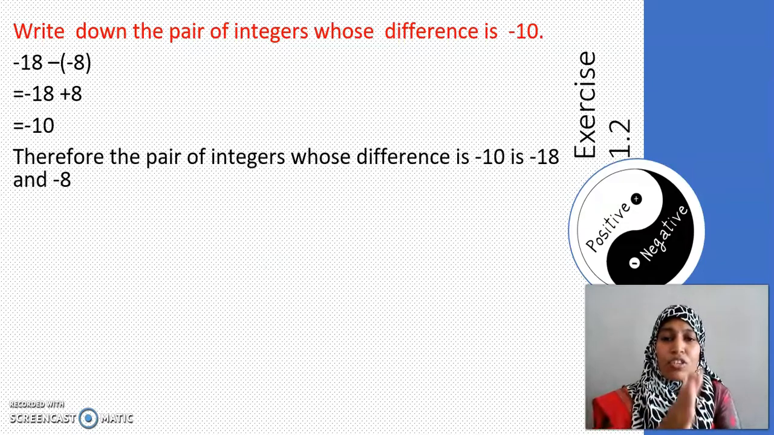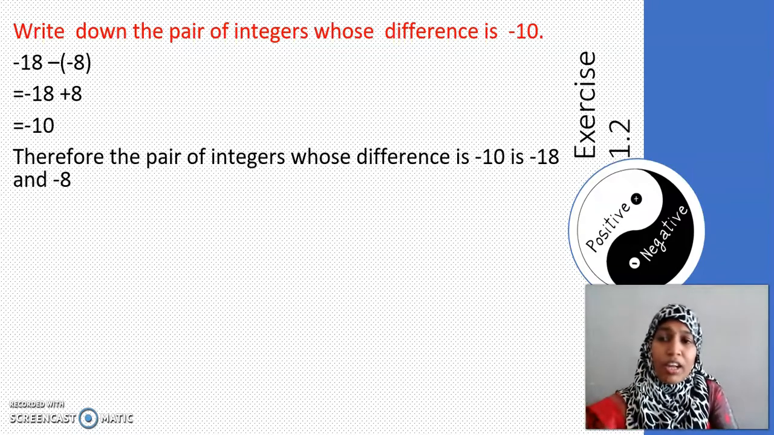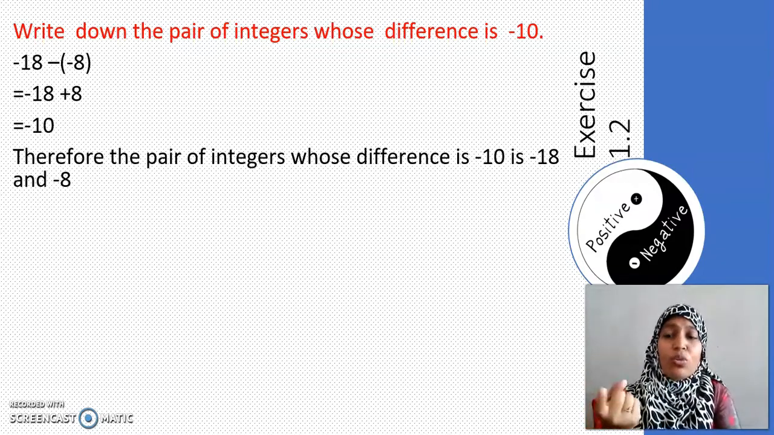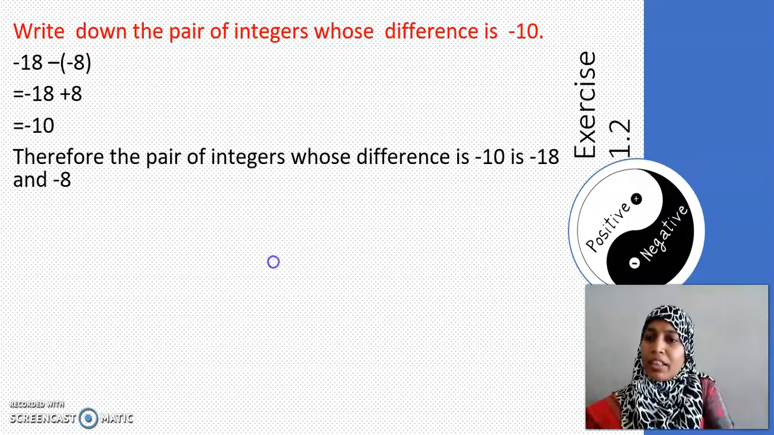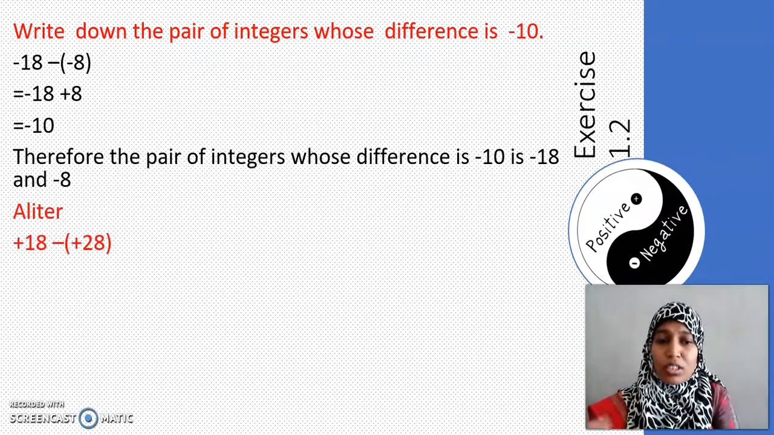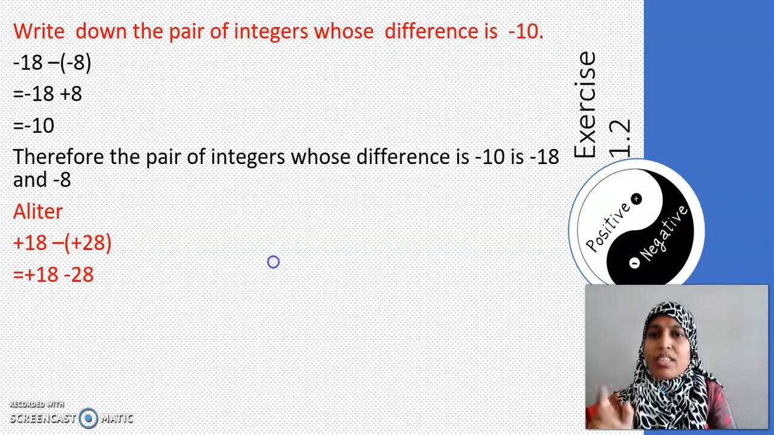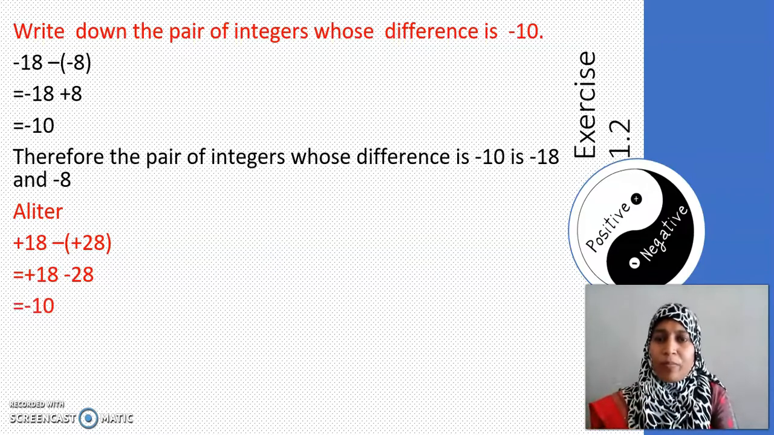Therefore, the pair of integers whose difference is minus 10 is minus 18 and minus 8. Here I have taken a pair of integers whose sign is negative. I can think about a pair whose signs are positive also. For example, here I have considered plus 18 and plus 28. If I subtract these two, I get plus 18 minus 28. Hence the answer is minus 10.